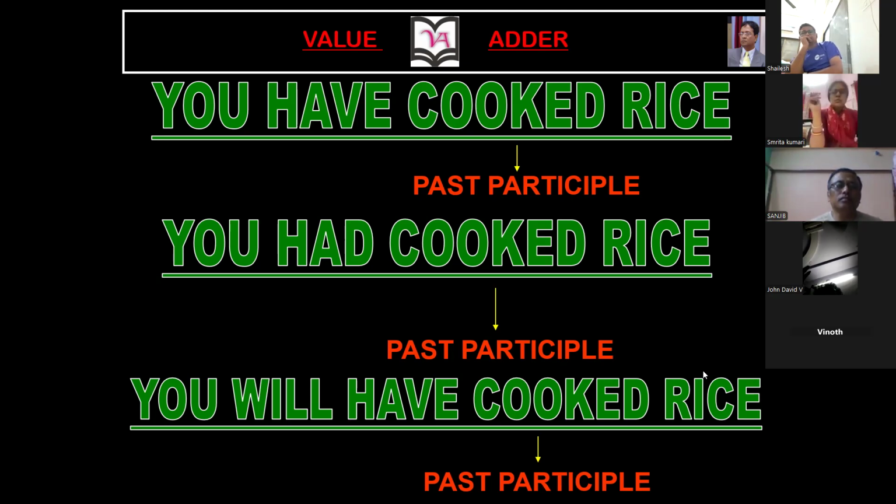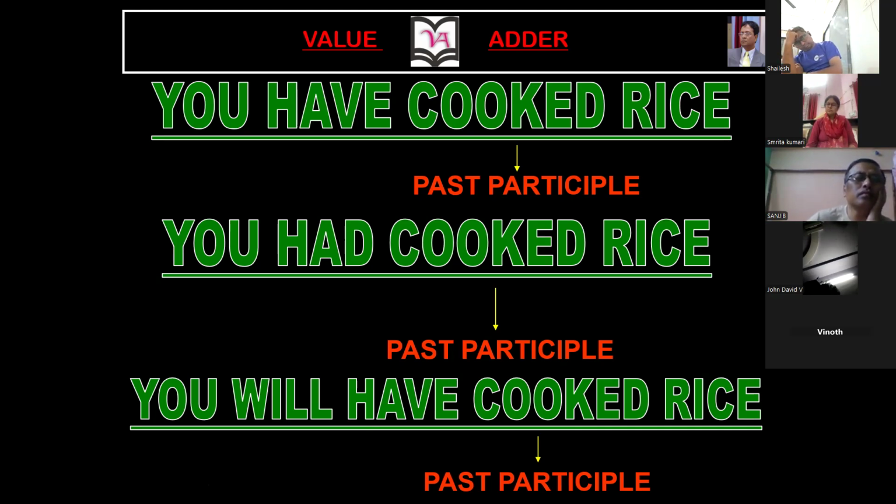Will have is also future perfect. But why do we use the second form when we use the have form, and we should use the third form, the third verb?